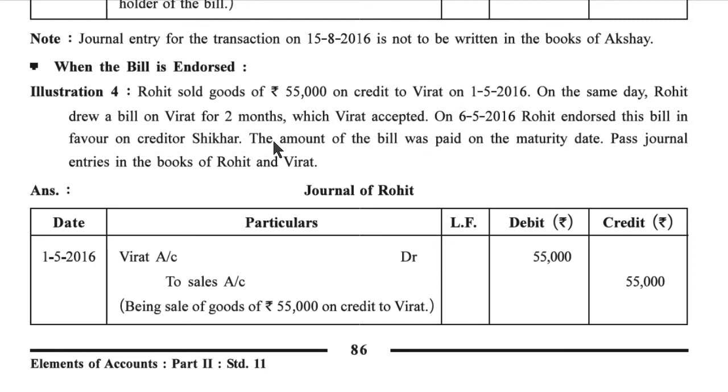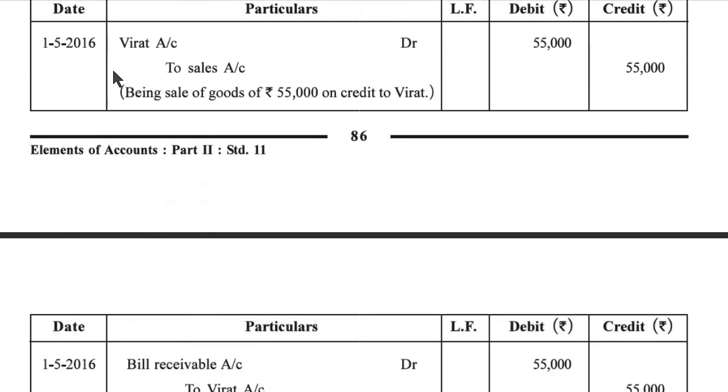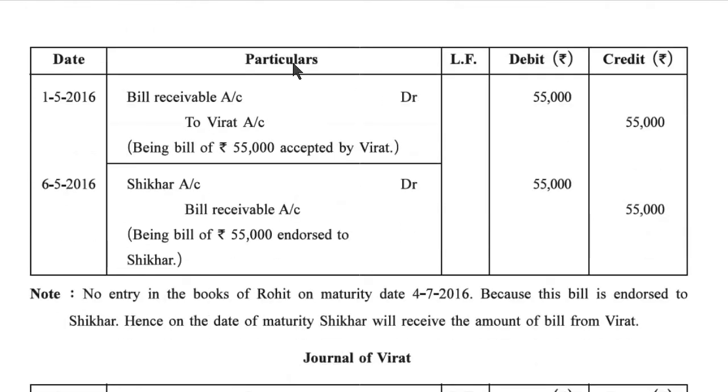Journal entry of Rohit. 1/5/2016. Virat account debit 55,000 to sales account 55,000, being sale of goods of rupees 55,000 on credit to Virat. Now 1/5/2016. Bills receivable account debit 55,000 to Virat account 55,000, being bill of rupees 55,000 accepted by Virat. 6/5/2016.